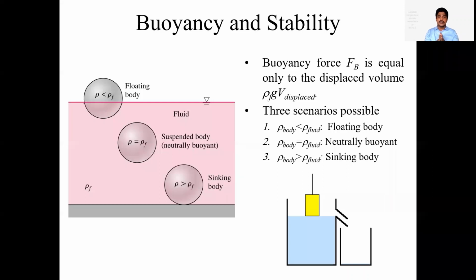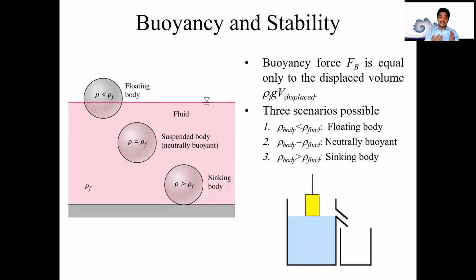Now for the suspended body, the best example is a submarine. How do these submarines go to the bottom? That is the height variation. How do they do it? They take in the water available in the surroundings, and when the water is inserted, they behave like a suspended body.